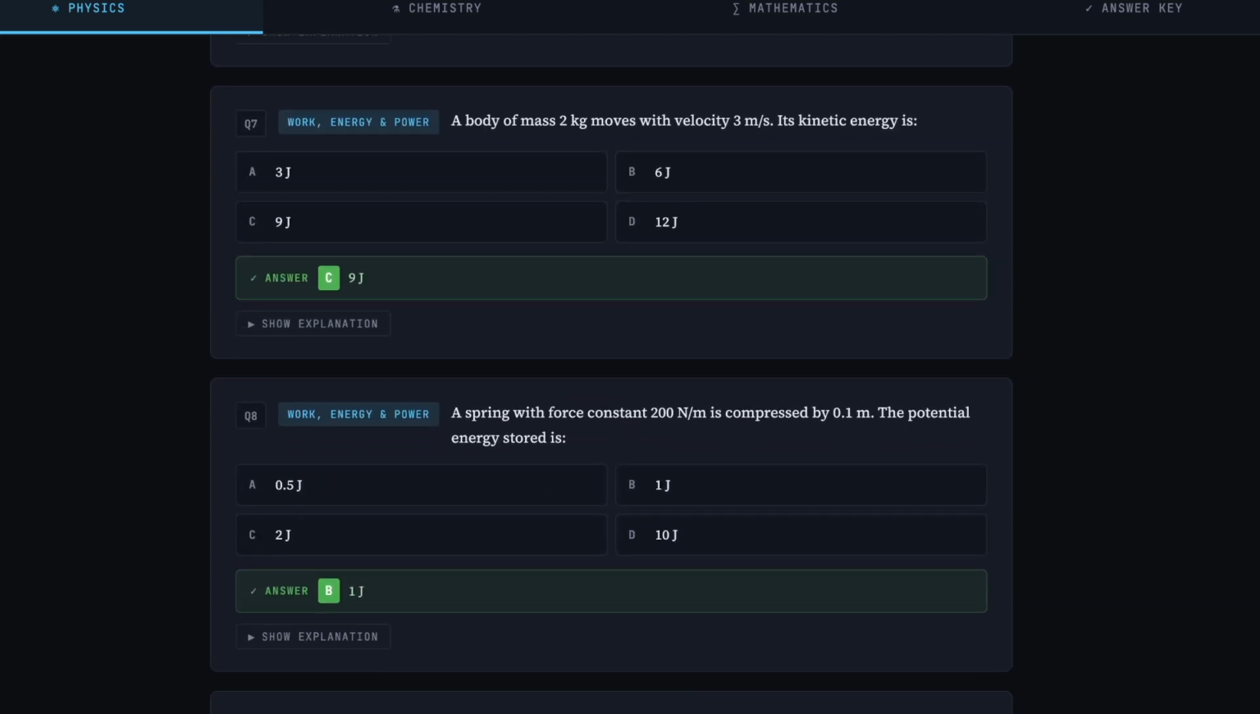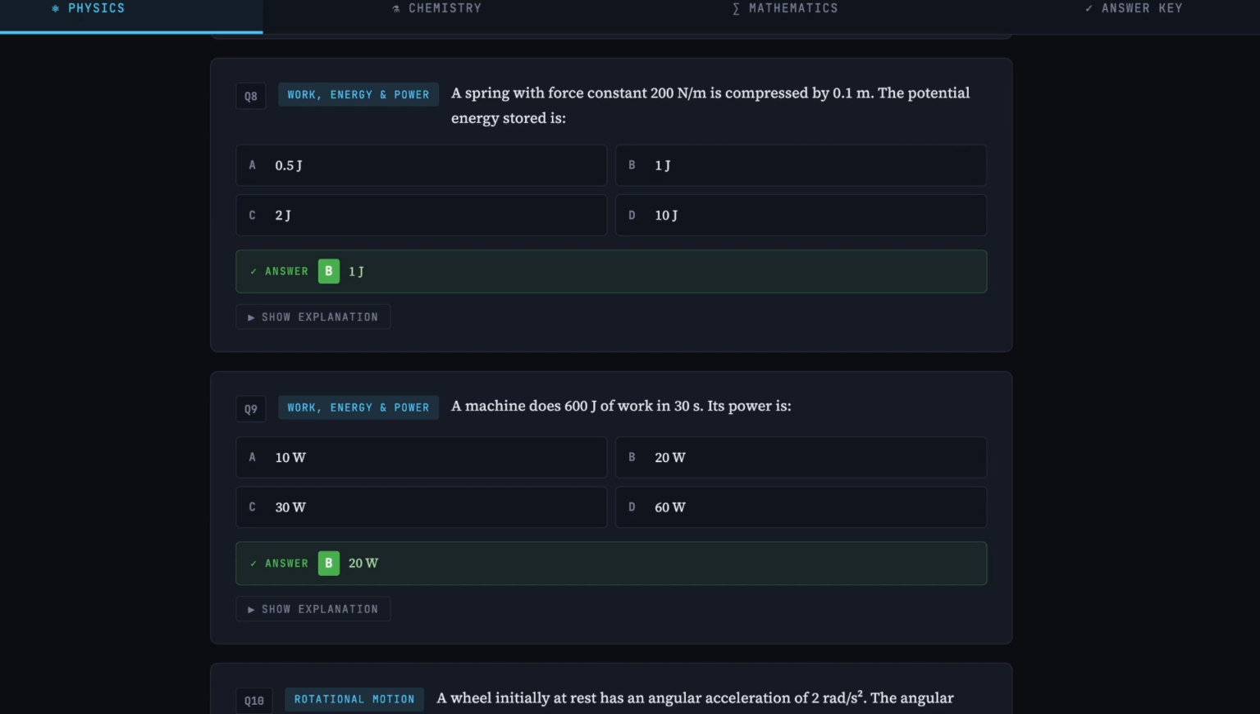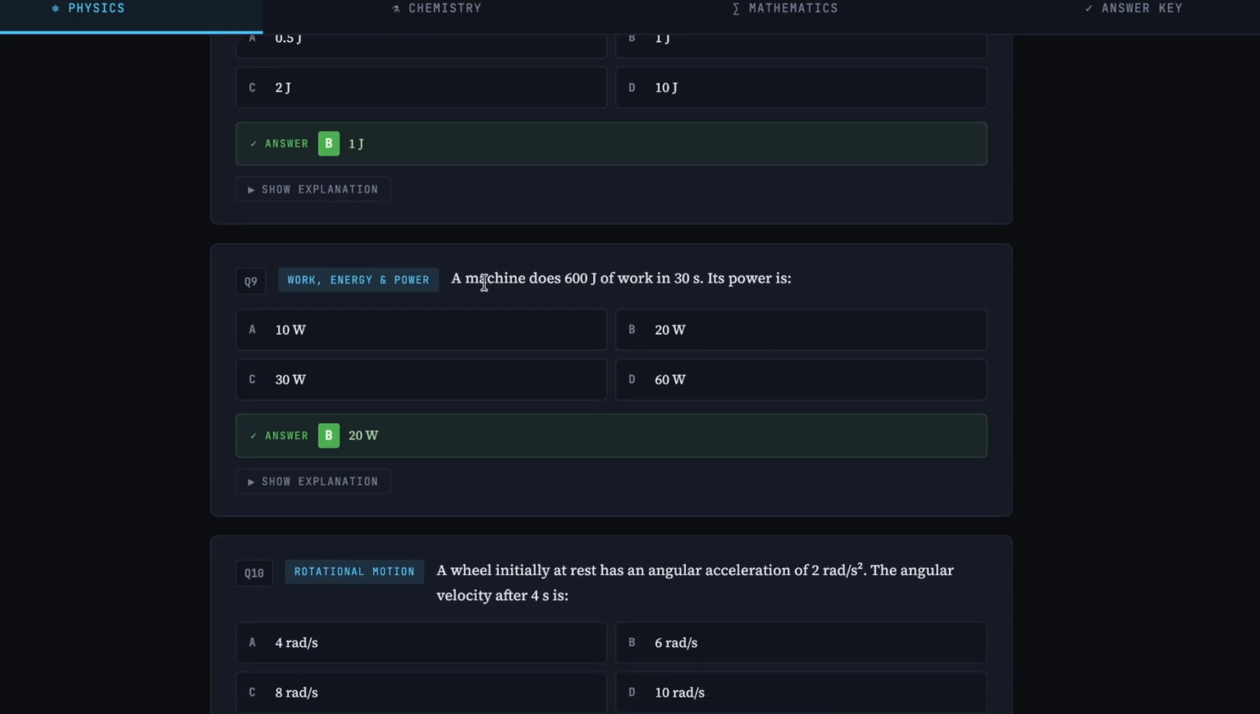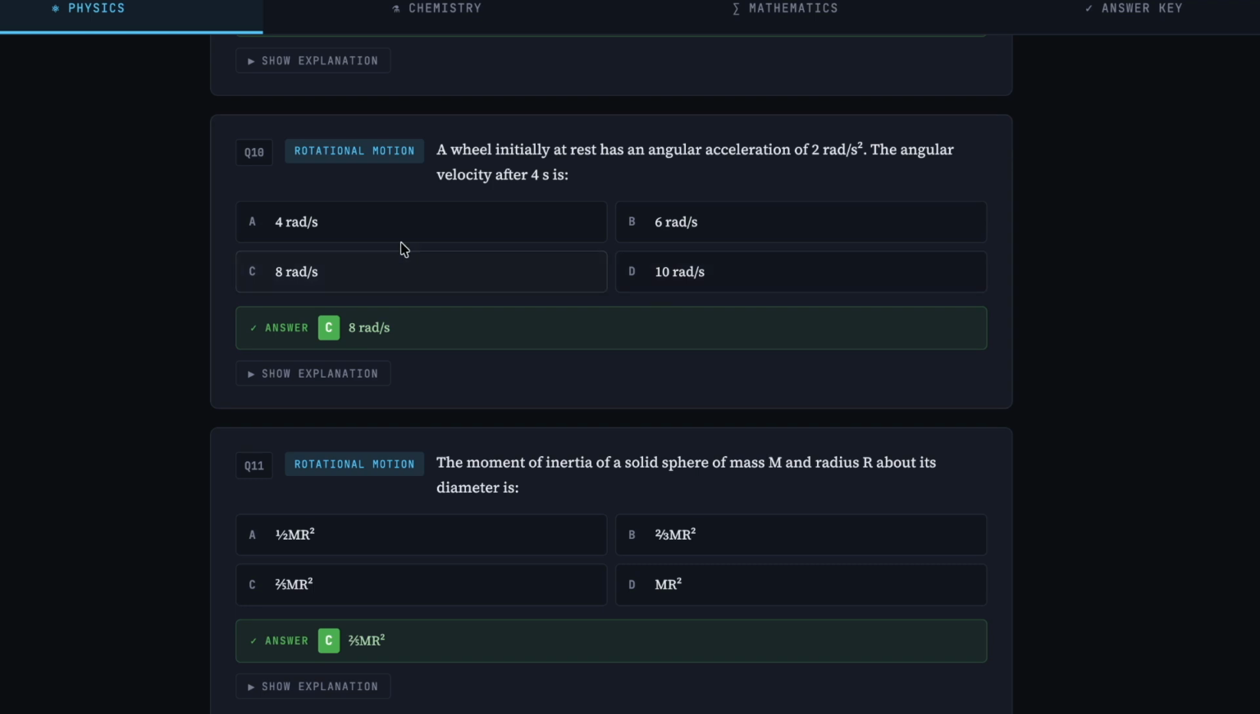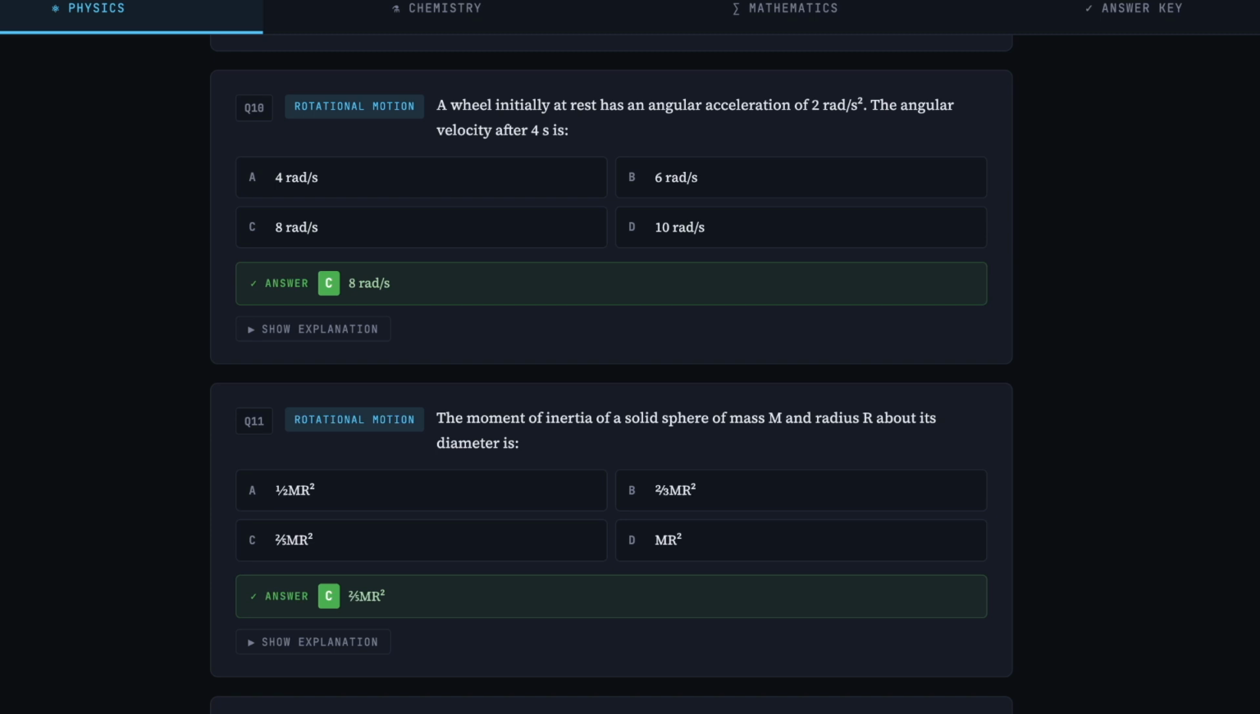Next, if you scroll down, you can see questions from work, energy, power, 1 or 2 of them, and if you go down more, we have also added 3 questions from work and energy. Then from rotational motion there are 2 questions, where a wheel initially at rest has an angular acceleration of 2. Then the angular velocity after 4 seconds is, what is the angular velocity, you have to find it out. This way we have created it in a very detailed way, where you can click on every question. For example, if you click on a wrong answer, automatically you will come to know what the right answer is.